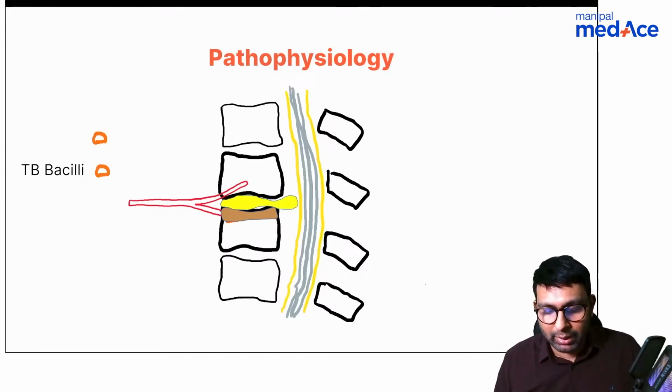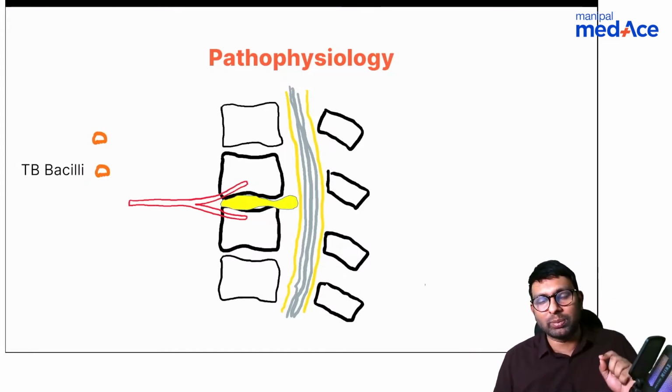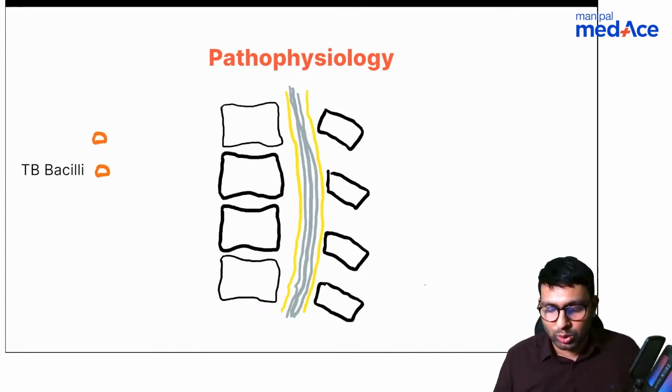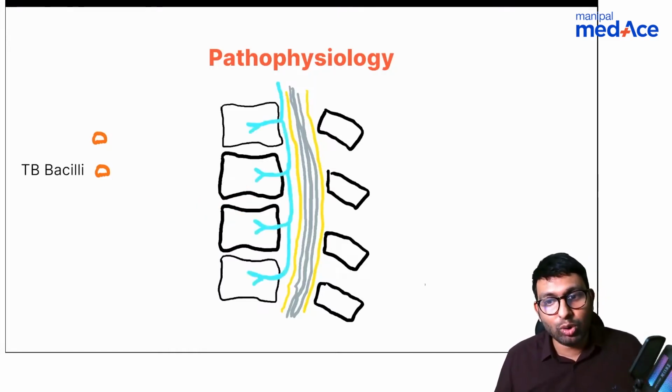But if the TB bacillus decides that it does not want to go through the artery, it wants to go from somewhere else, so what other options does it have? It can now go through veins as well.